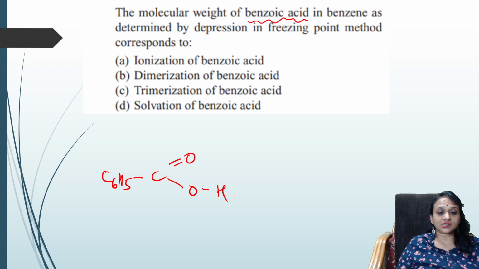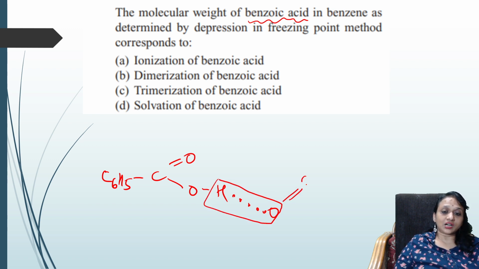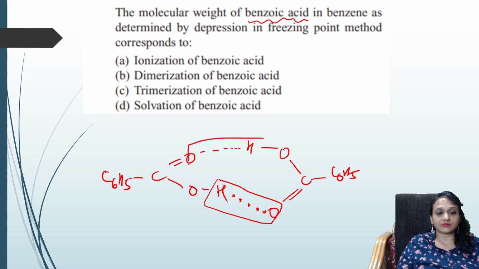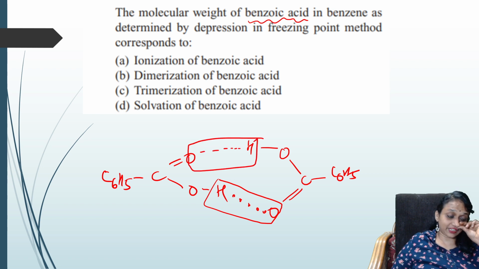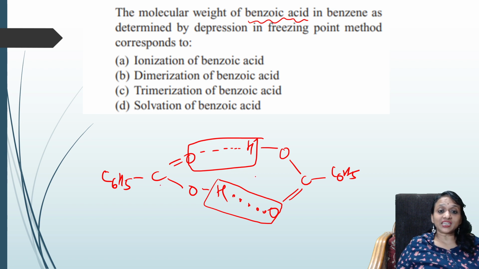This hydrogen starts bonding, forming a bond with one more oxygen. So this is your hydrogen bonding. Yes, this is linked to carbon. This is linked to C6H5. Now this is oxygen. This is hydrogen. And again there is a hydrogen bonding. Now observe carefully, students. Benzoic acid always undergoes what? Yes, due to this hydrogen bonding, it undergoes dimerization.